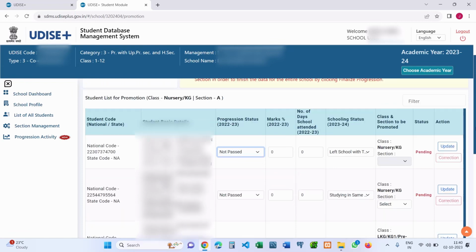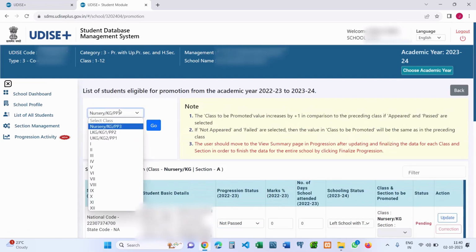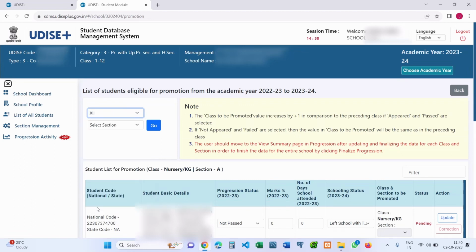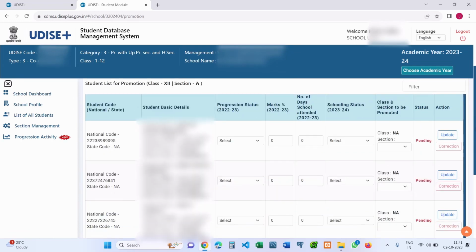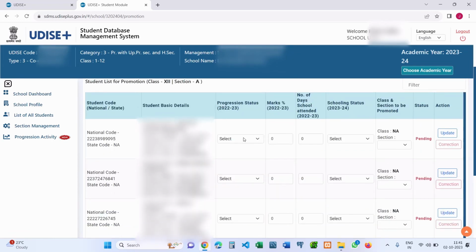Now let me share one thing with you. The lowest class of this particular school is nursery and the highest class is 12. In class 12 there will be limited options since class 12 is the exit class and nursery is the entrance class.